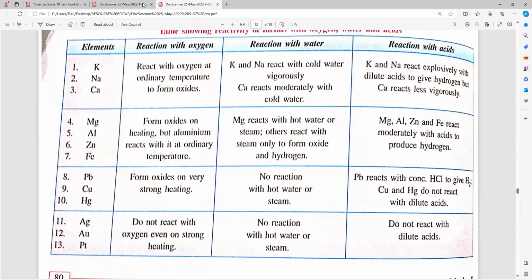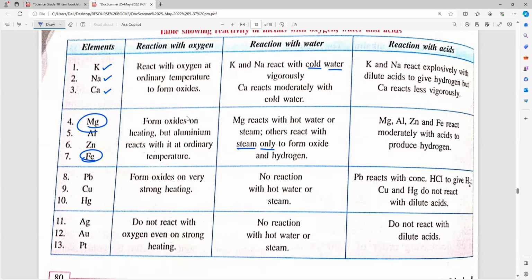Iron reacts with only one thing. Anybody? Iron reacts with only what? Steam. Understanding? So, that you have to remember. Potassium, sodium, calcium react with the cold water.